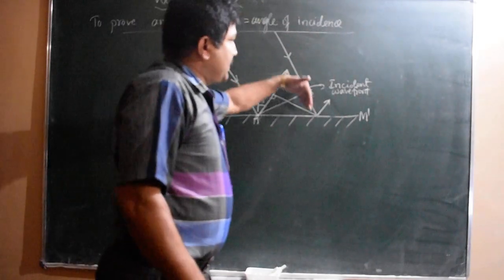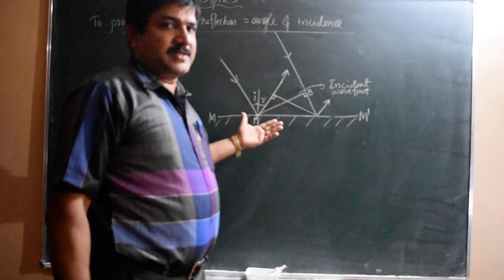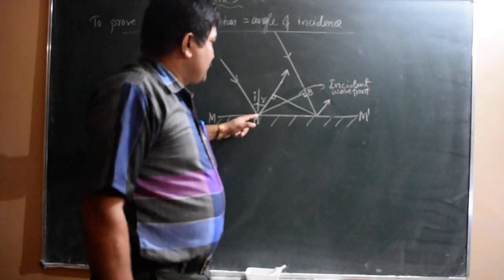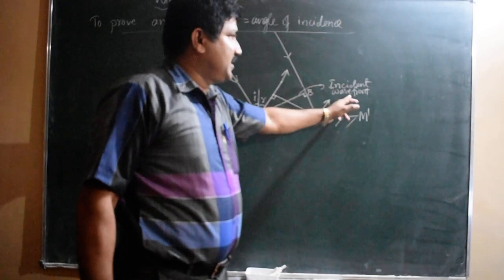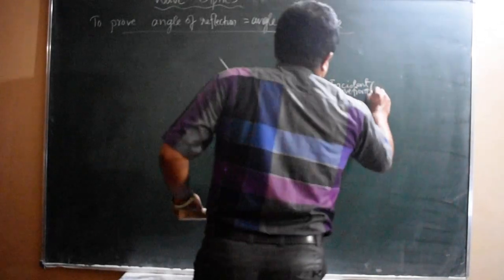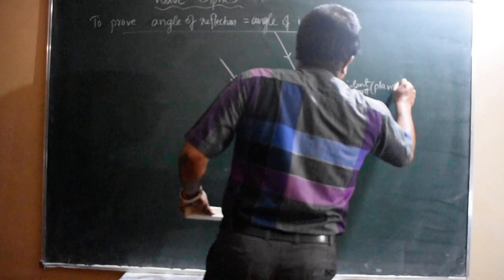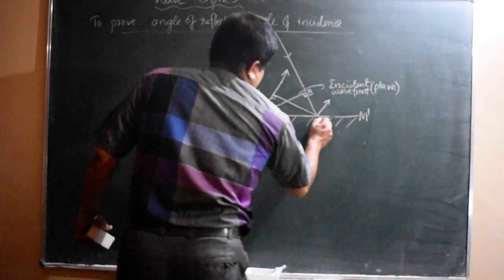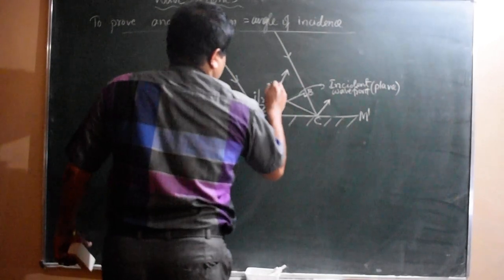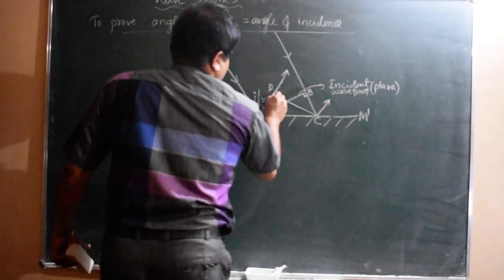So this is the ray directed towards the surface, that is the incident ray, and AB is the incident plane wavefront. Whereas the reflected wavefront is also a plane wavefront, which I will take as CD. So this is the reflected wavefront.